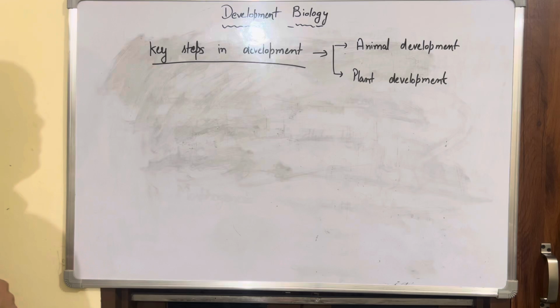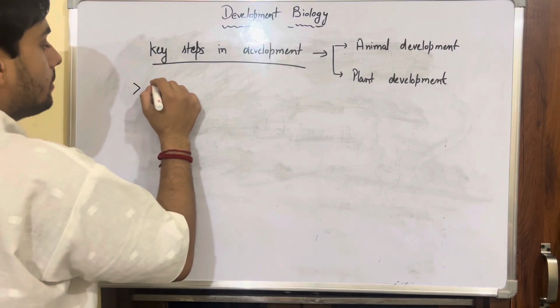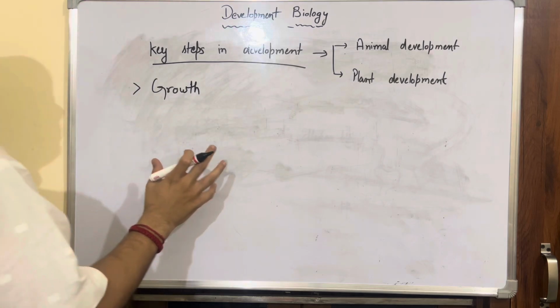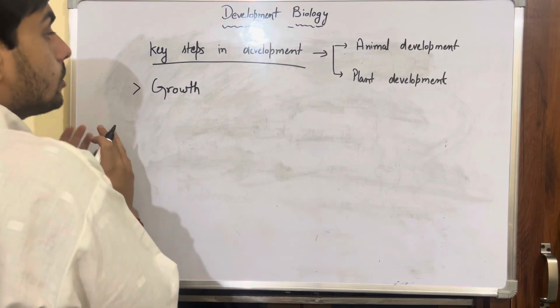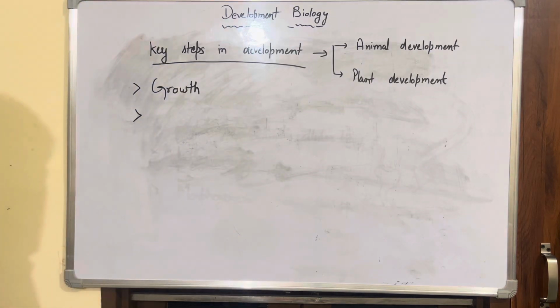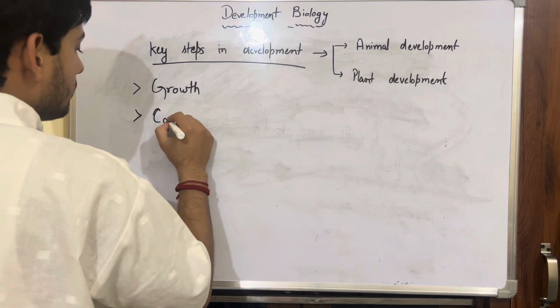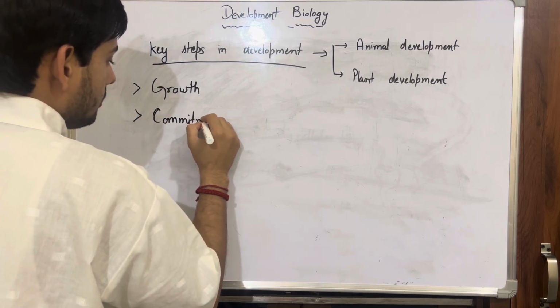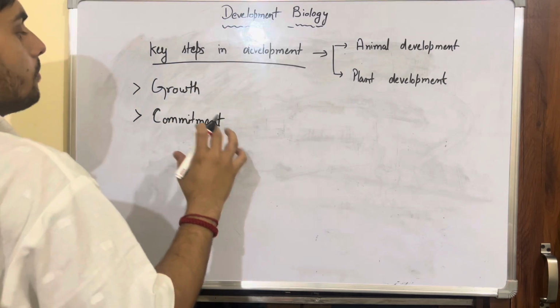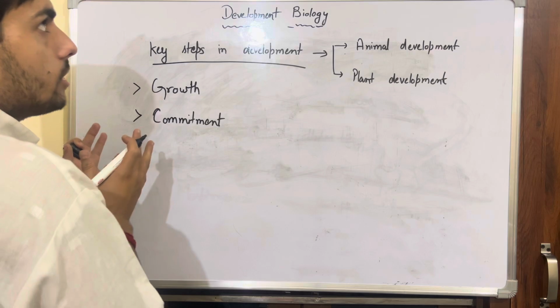Now, after the definition, let us directly move to the key steps in development. When you think about development, people basically go directly to growth. And in developmental biology, the first step is also growth. Growth is the portion where you will see animals and plants growing in numbers, growing in mass. Then the growth is followed by the step which is commitment.